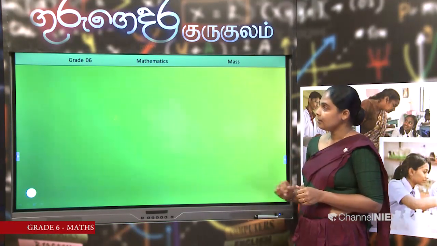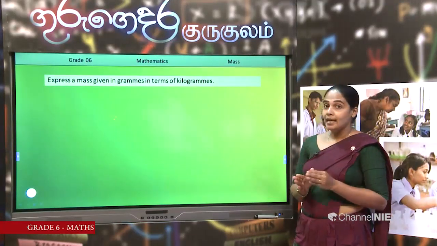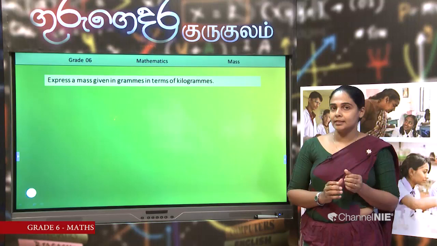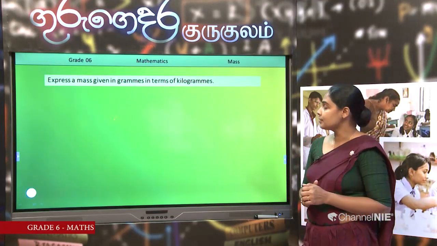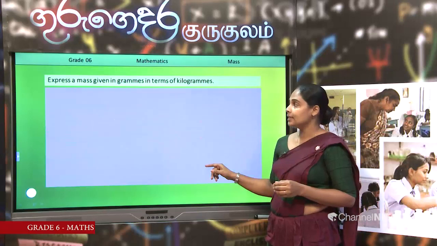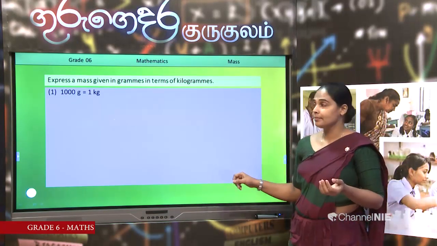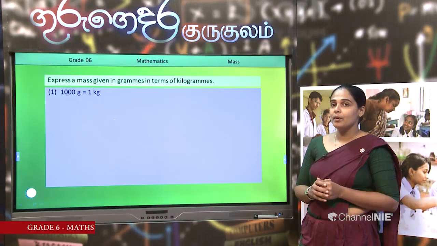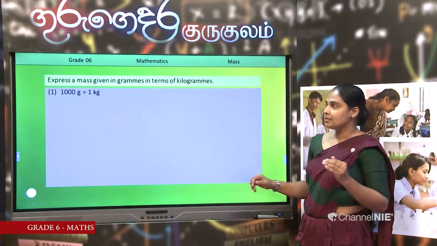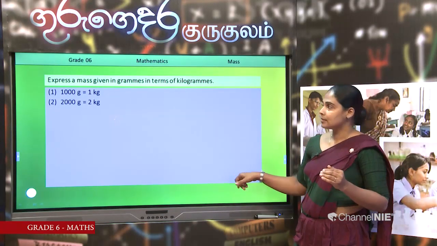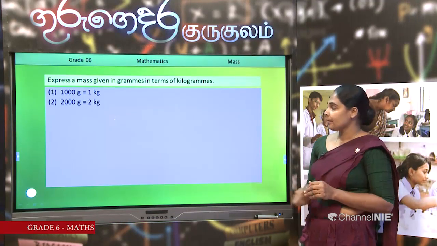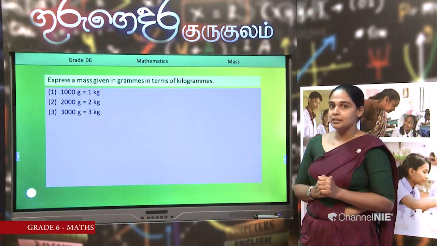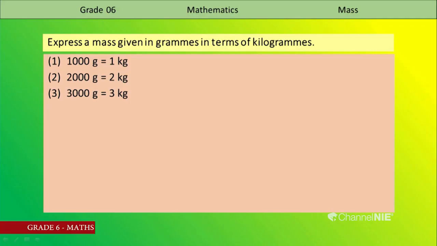Now we have to convert grams into kilograms. How can we convert them? Grams into kilograms. Here also we have to use our relationship. What is our relationship? 1000 grams is equal to 1 kilogram. If it is so, 2000 grams should be 2 kilograms. 3000 grams is equal to 3 kilograms. Then how can we convert grams into kilograms? Let us find the method.